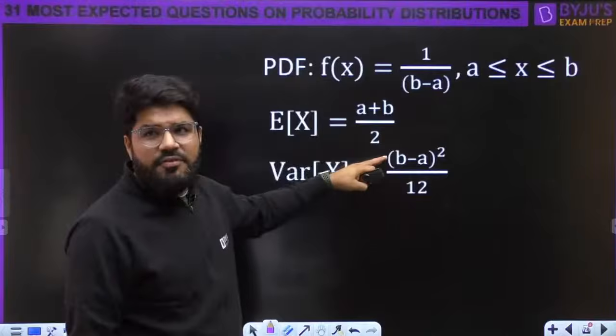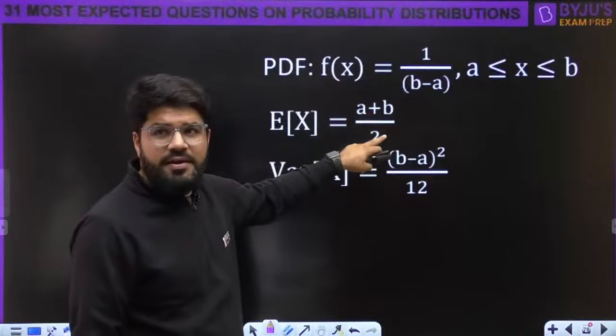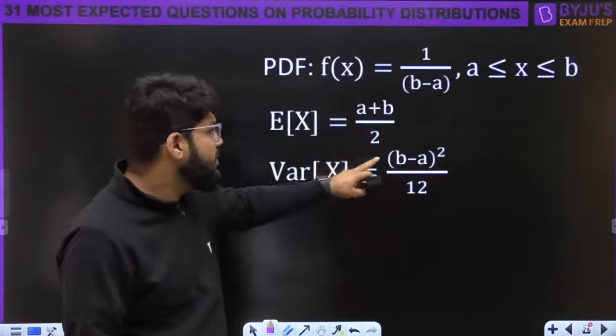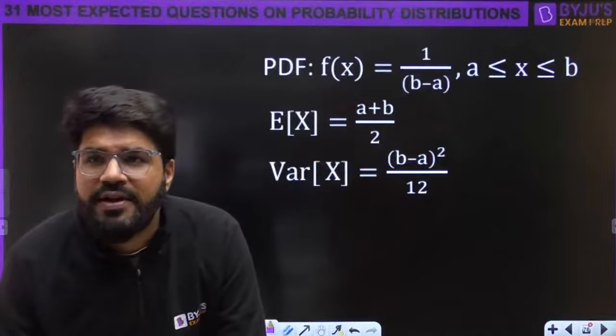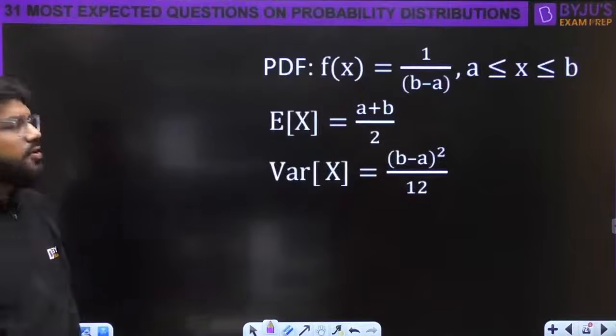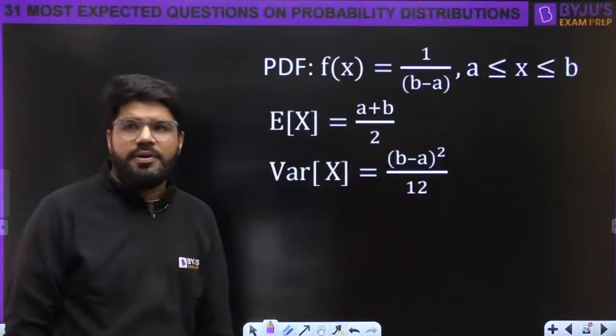The mean is the midpoint of a and b, that is (a plus b) by 2, and the variance is (b minus a) whole square divided by 12. These are all the important formulas to be noted here.